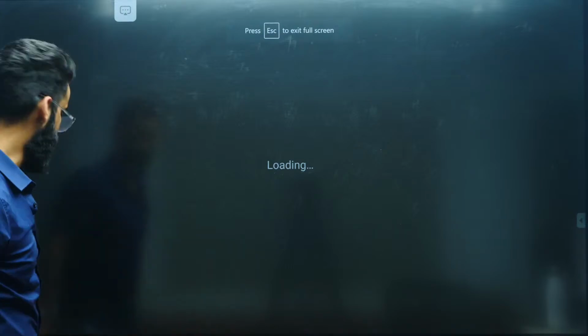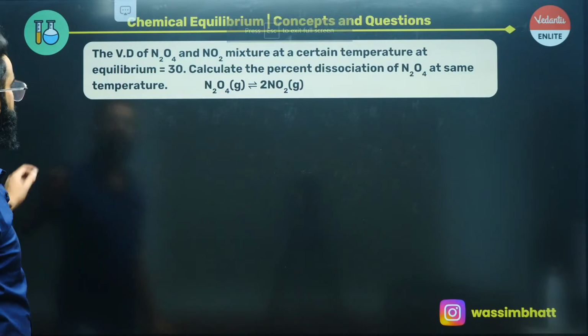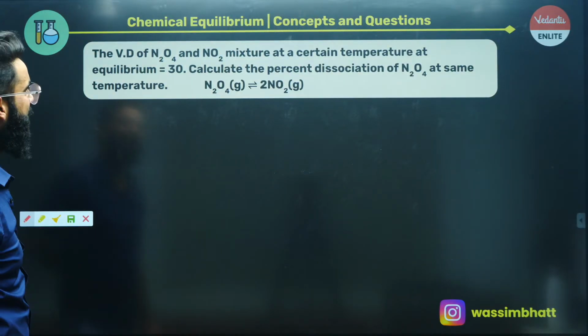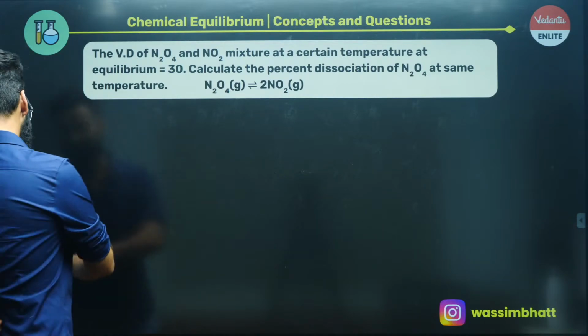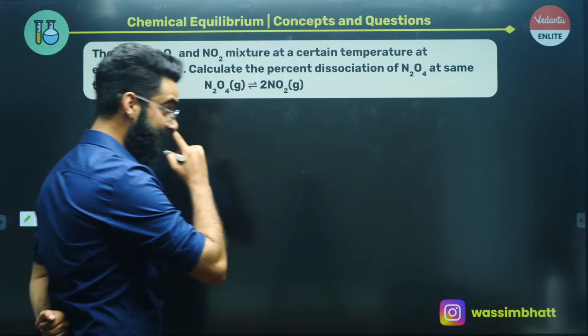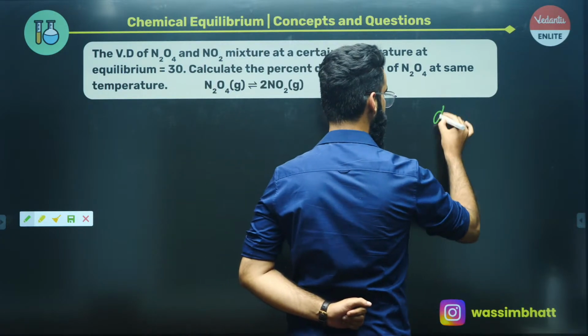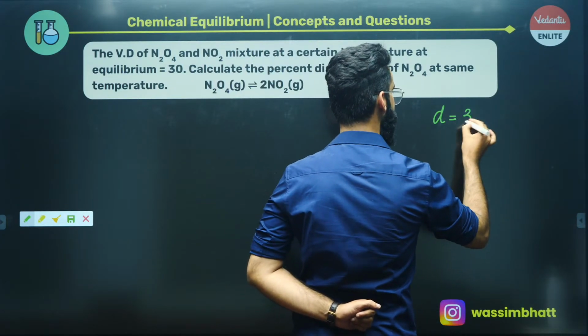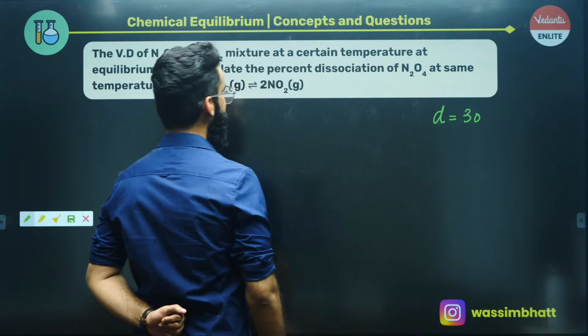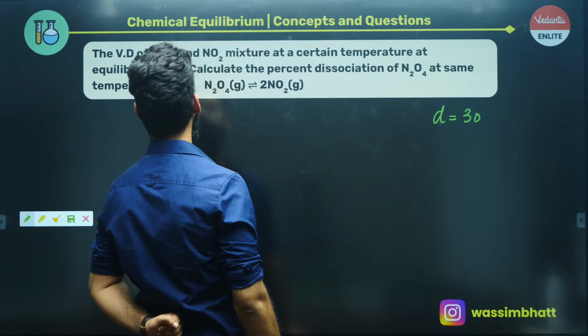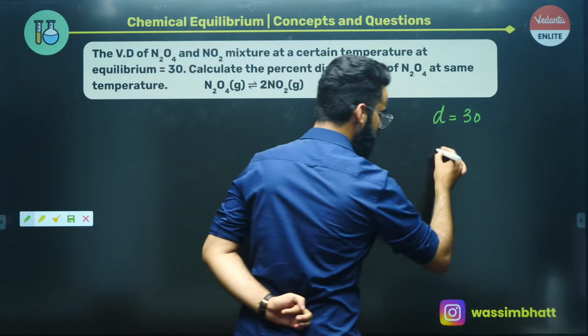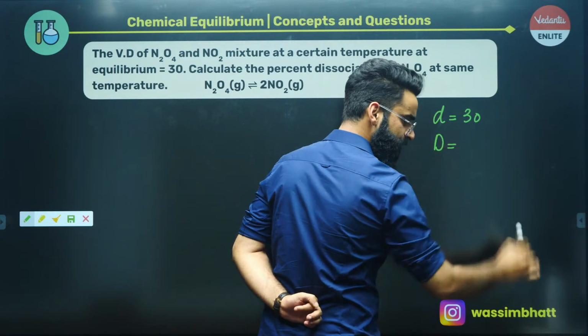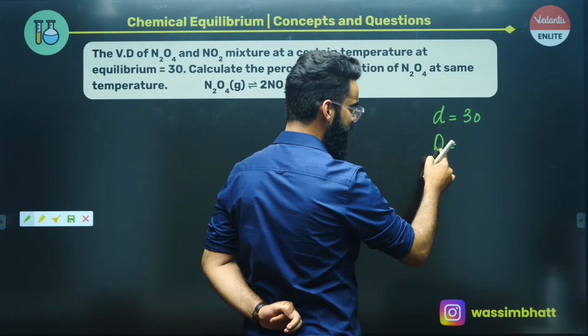This is one more set of questions, guys. Have a look at this. The vapor density of an N2O4 and NO2 mixture at equilibrium is represented by small d, and the small d value is 30. Calculate the percentage dissociation of N2O4 at the same temperature. Let me calculate the capital D value first of all. That's what we call the theoretical vapor density, and this small d is experimental.